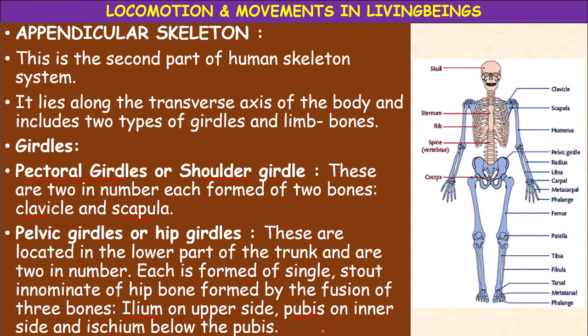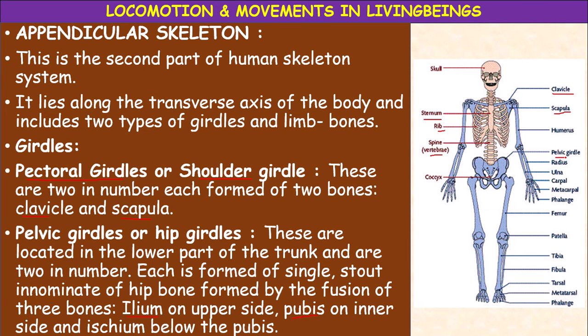See here, the shoulder girdle consists of two main bones, clavicle and scapula. Here is the sternum, and the ribs we studied in the axial skeleton, the yellow part, and the vertebral column.